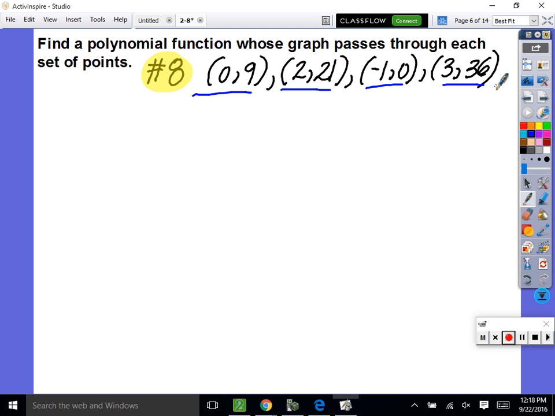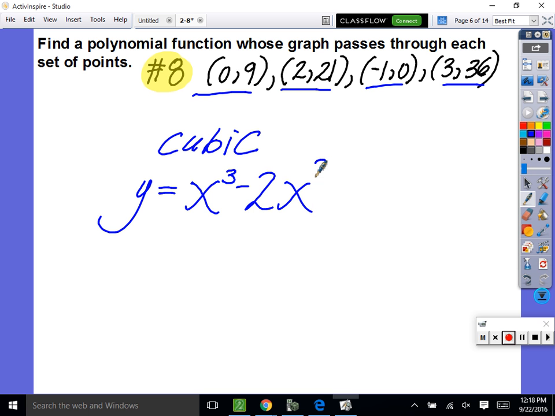Cubic, because it's 1 less than how many points we have. So it's cubic, and the cubic is, you got y is equal to x cubed minus 2x squared plus 6x plus 9, and r squared was 1, so we knew it was a perfect fit.